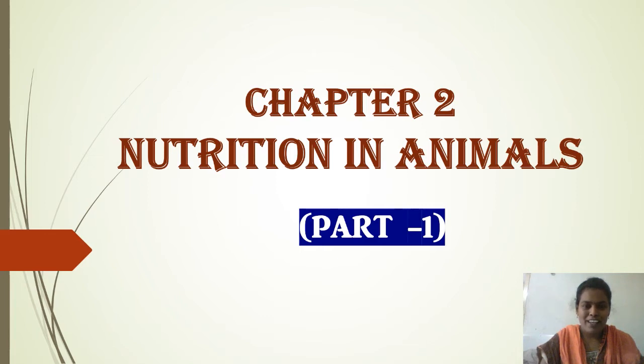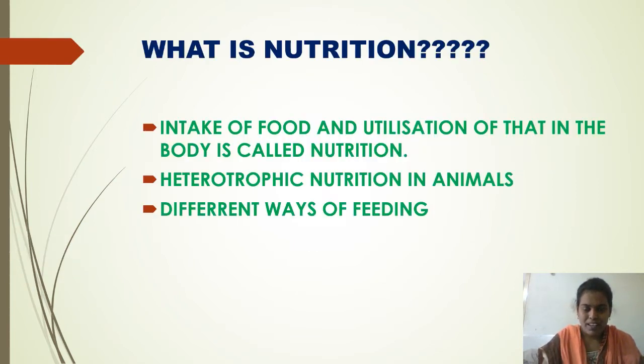Today we are going to start chapter 2, Nutrition in Animals. In chapter 1 we have discussed what is meant by nutrition and how many types of nutrition there are. What is meant by nutrition? Nutrition means intake of food and utilization of that food in the body.